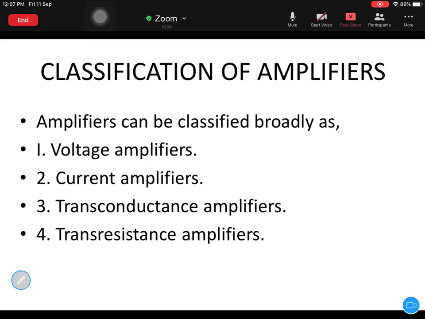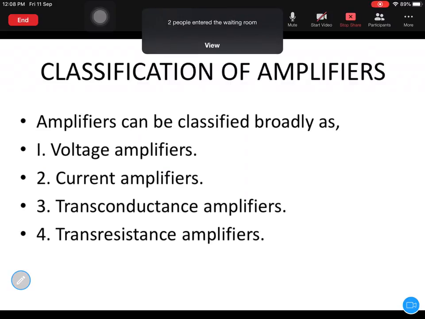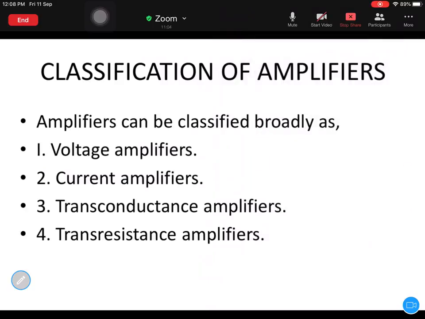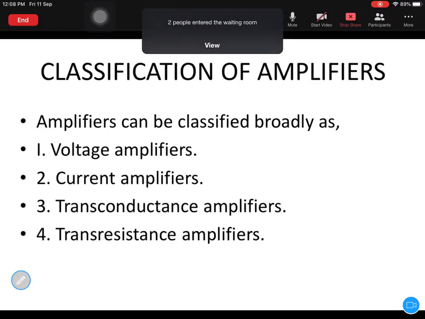For example, if you consider an input voltage signal of a certain magnitude, let us say 1 volt, and you can raise that magnitude to 10 volts at the output end, that means you have amplified that voltage signal level. So always remember that the output voltage is greater than the input voltage in the case of voltage amplifiers.